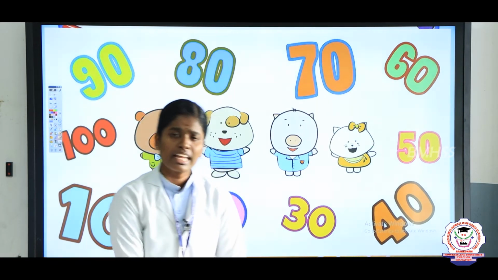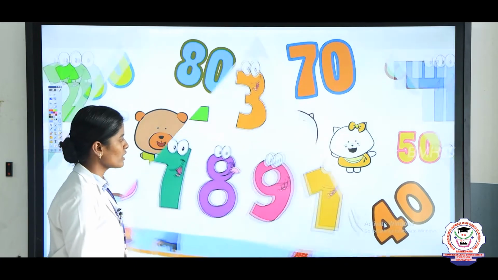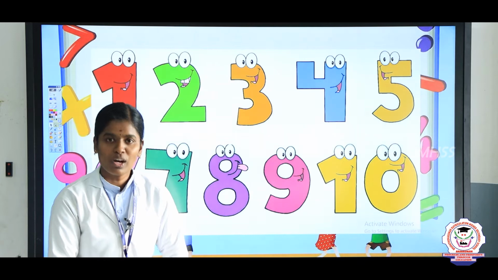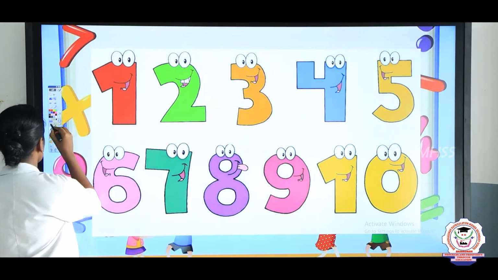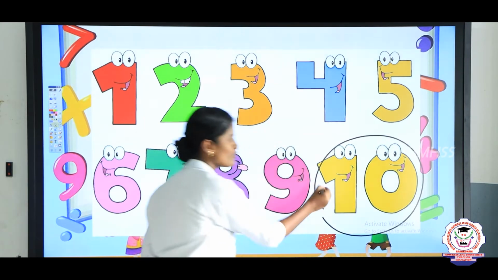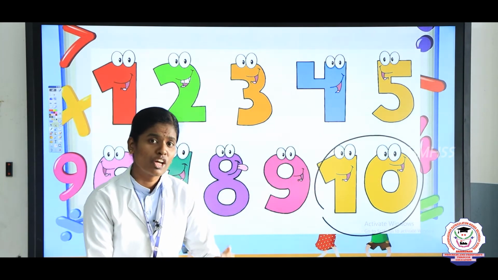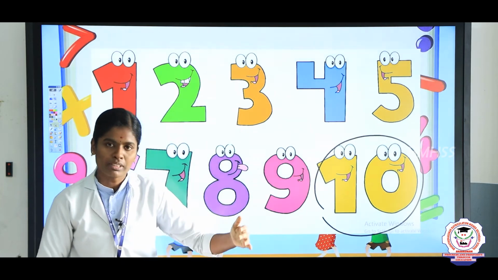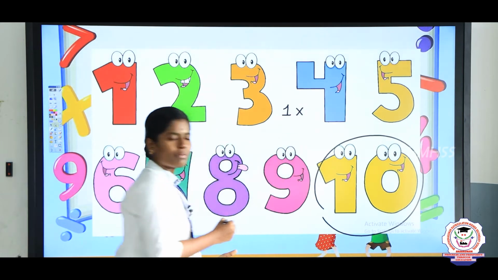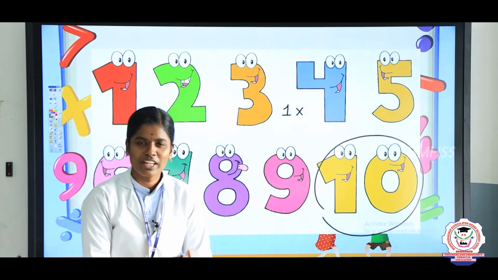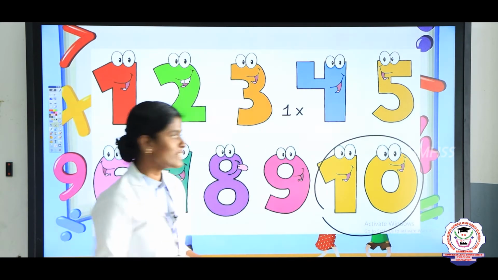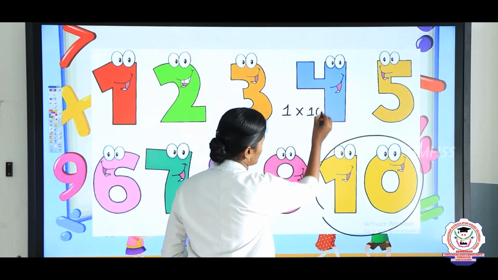So listen children, in this number land, 10 was thinking how I was formed. Take one table. In one table we have 10. Now tell me Kiran, does one table have 10? Yes, very good. How many times? 1 tens are 10. So write 1 tens are 10.